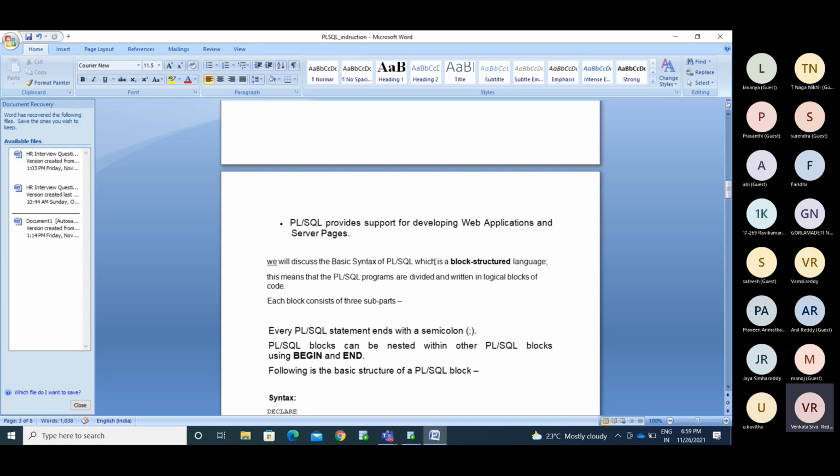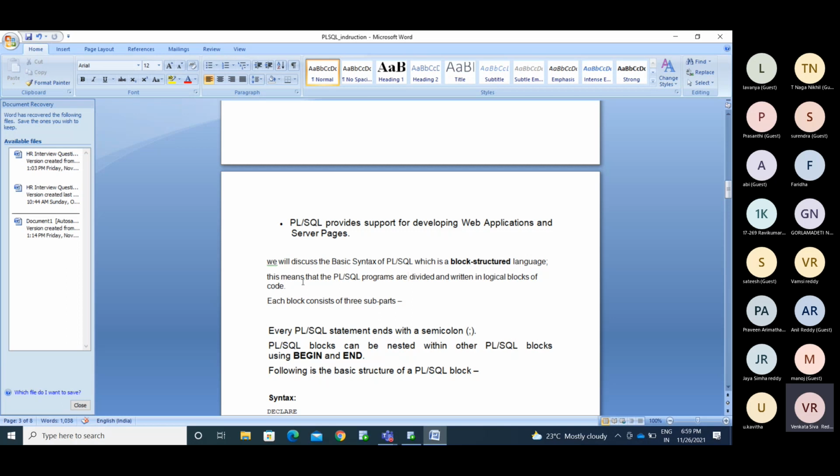So if you are writing anything in SQL, we call it a query. If you are writing anything in PL/SQL, we call it a block. It's block structure programming. Whatever you are writing in PL/SQL, every statement is called a block.